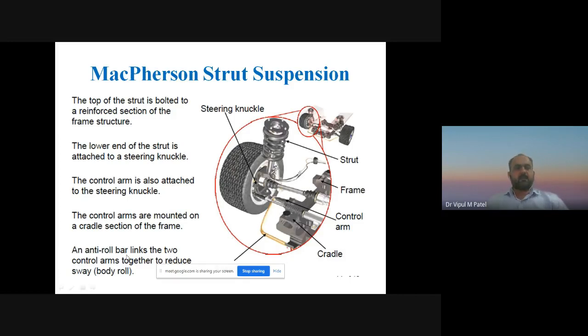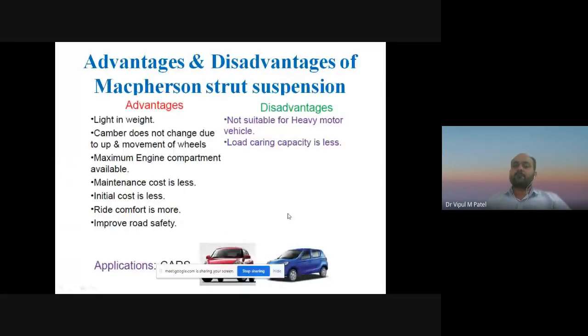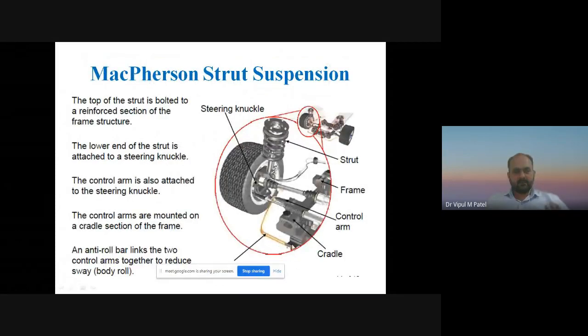An anti-roll bar links the two control arms together to reduce the body roll or sway. Why are both control arms together? So that even when braking, your body does not roll because of speed. That's why we have to accommodate that with the control arm and the automobile frame. That is the important thing.